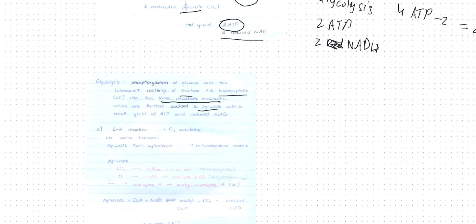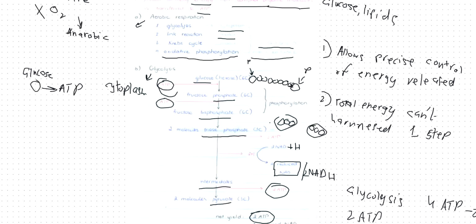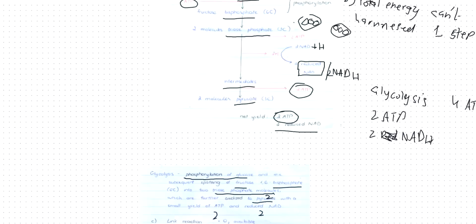So 2 reduced NAD, 2 ATP, and 2 pyruvates are produced in glycolysis. Now, you also need to know what phosphorylation of glucose is. Phosphorylation of glucose happens in step number 1, where glucose becomes fructose phosphate. This is called phosphorylation, and phosphorylation is addition of a phosphate group.